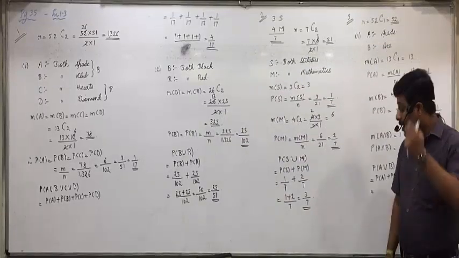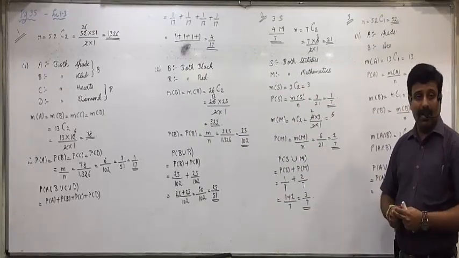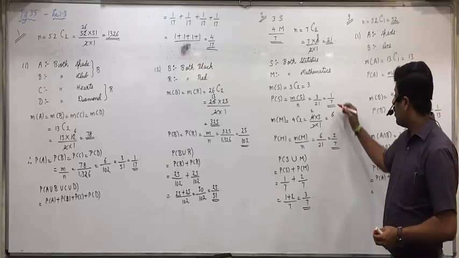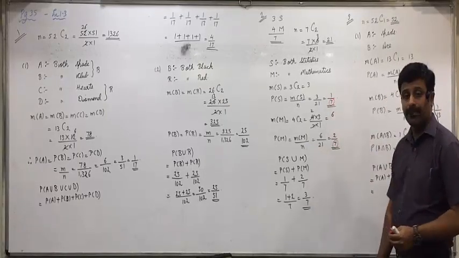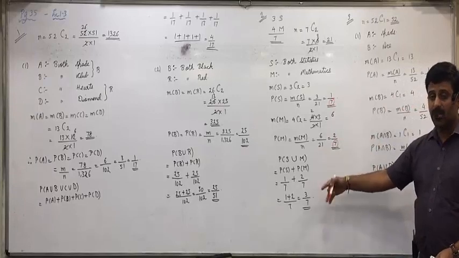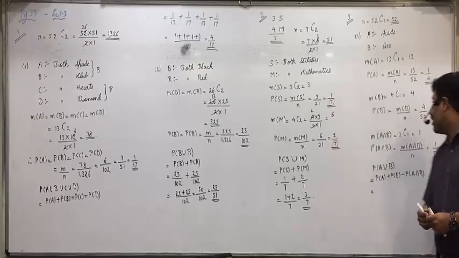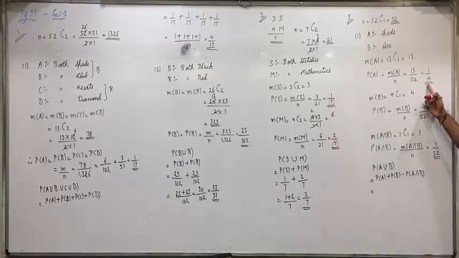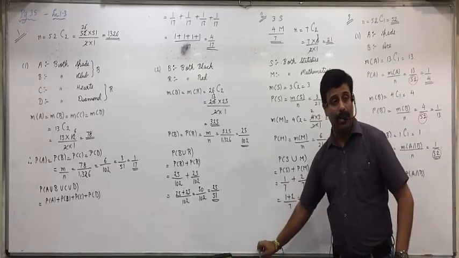See here, when we applied the formula of S union N, was the denominator the same? So it was easy, 1 by 7 plus 2 by 7, 3 by 7. Here, is the denominator the same? Here it is 4, here it is 13, here it is 52. You take the values where the denominator is already the same, so you don't have to do the LCM, and you will not make mistakes in calculations.